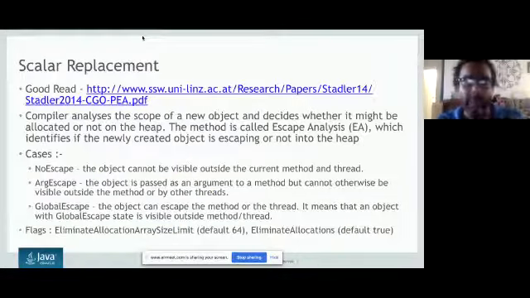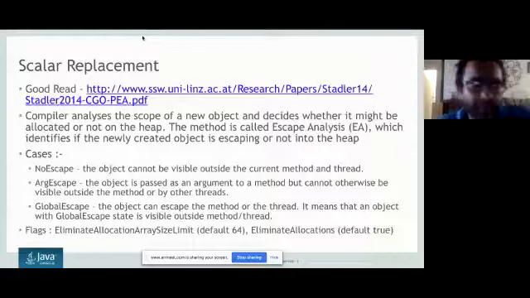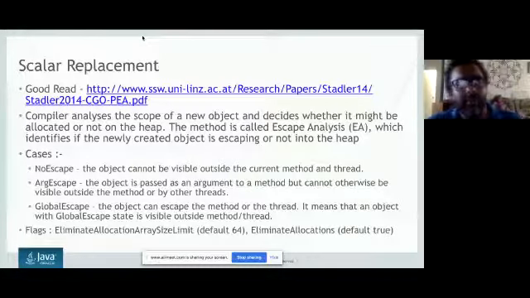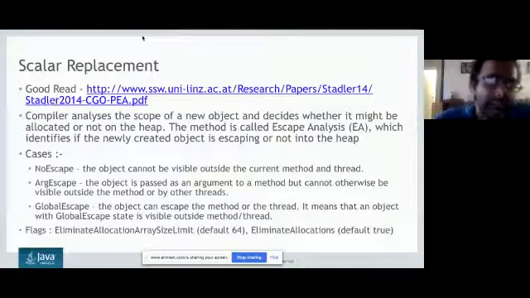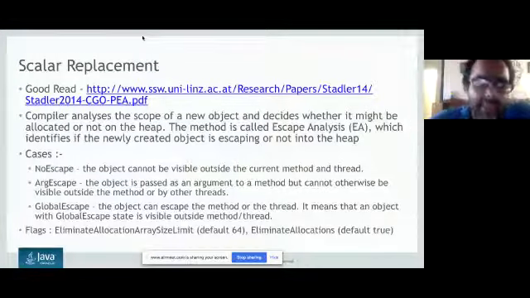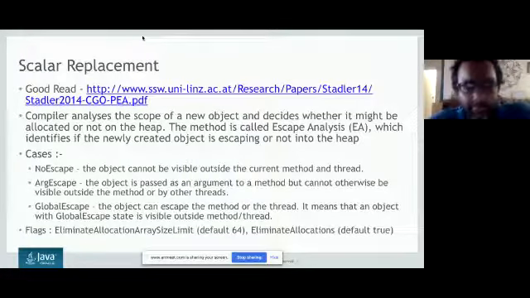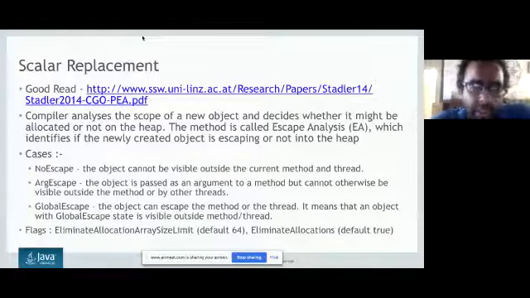Now I'll talk about some of the optimizations which the JVM, Kotlin and all the languages handle in the most common way. Why am I talking about this in the Kotlin presentation? Just for your engineering knowledge. There is a very important optimization called scalar replacement. What scalar replacement actually does is this: when you create an object, many times the object scope is only within this method. If the object scope is only within this method, we will not put the object into the heap,